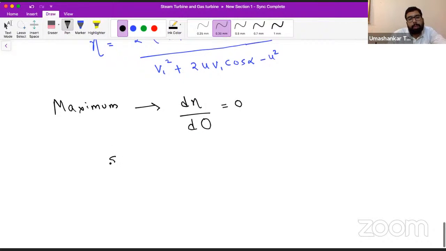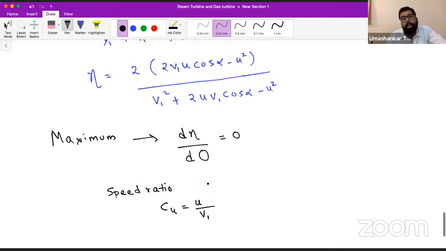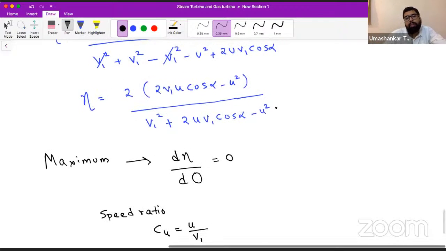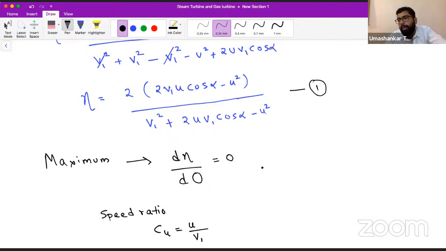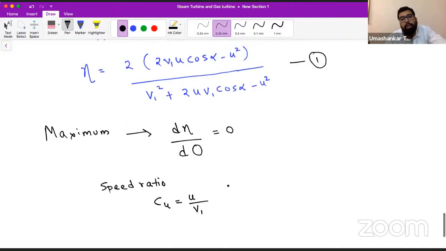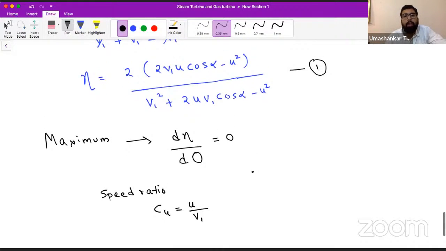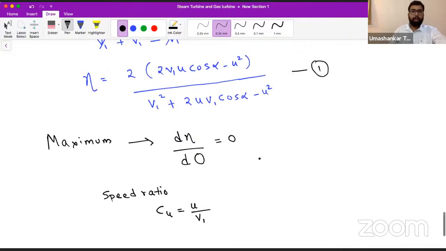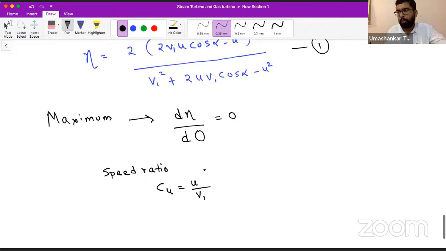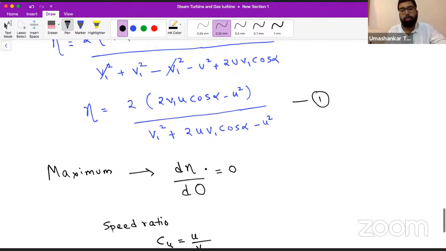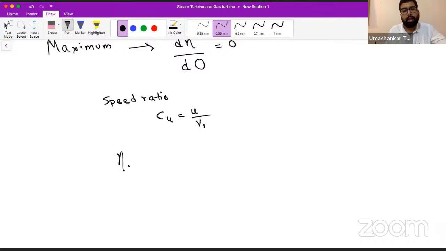So let me use the speed ratio. A speed ratio is a constant term. So we have the speed ratio equal to Cu, and it is U1 upon V1. Okay, so let me replace U in the efficiency equation. Let us call it equation number 1. In equation number 1, we are required to replace the value of this U.